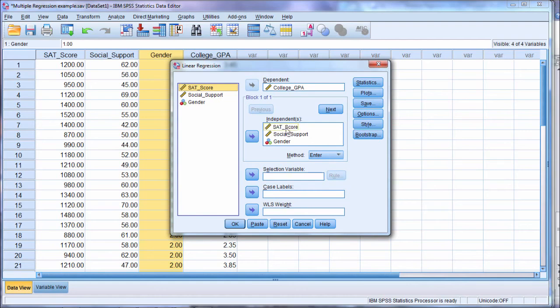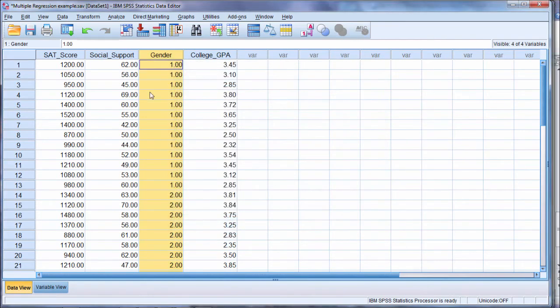If there's two categories to the variable, that's completely fine. But if you have a categorical variable that has more than two categories, such as, let's say, ethnicity, and it had 4 categories, then you can't just enter that variable into the regression analysis directly, but instead you need to re-express that variable first prior to entering it.